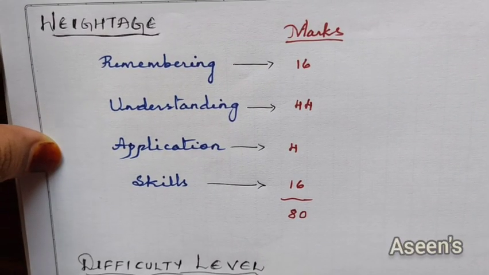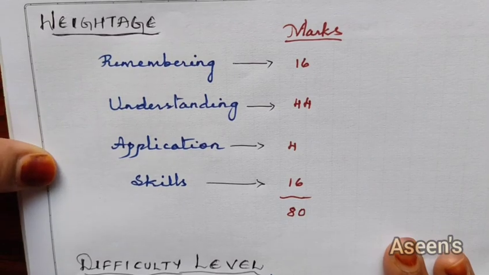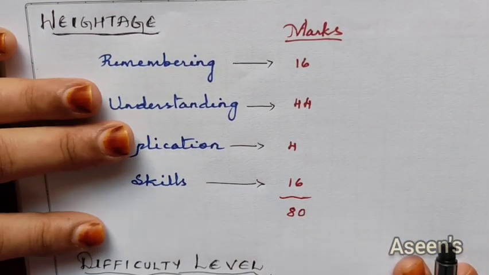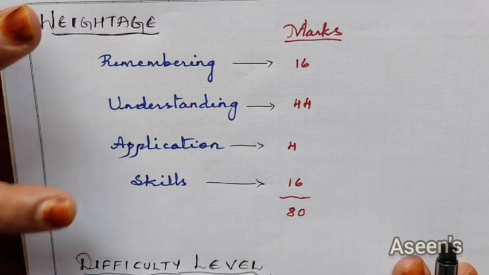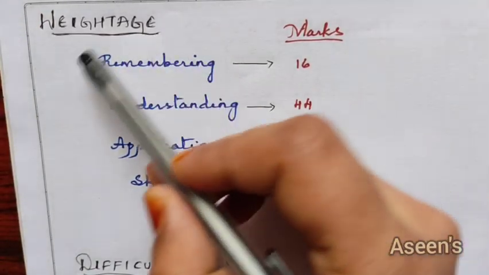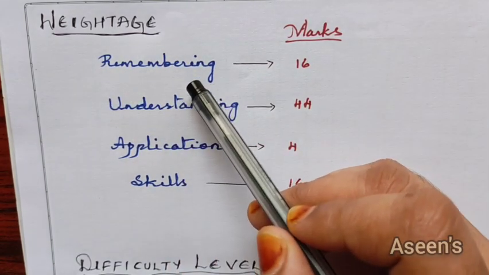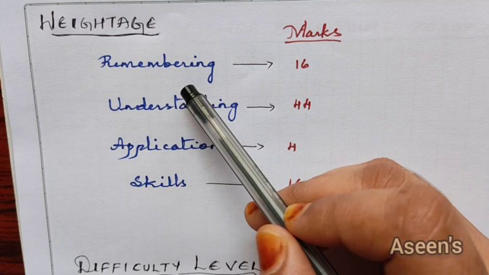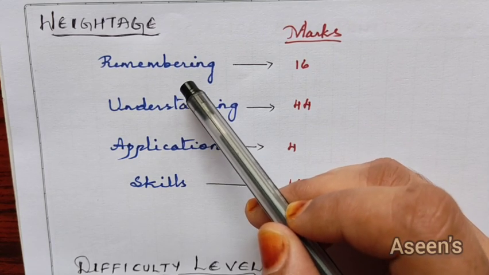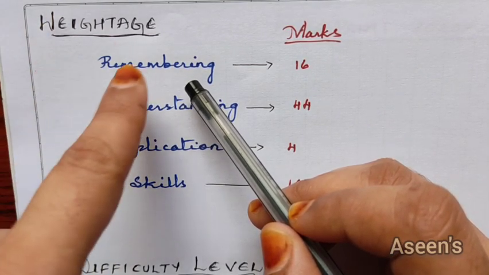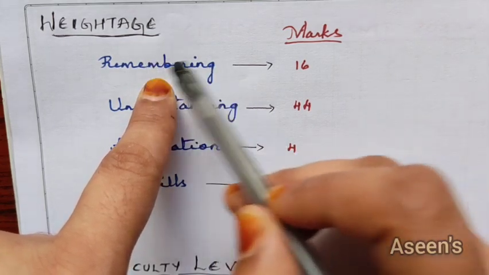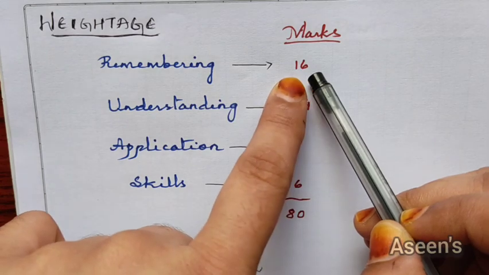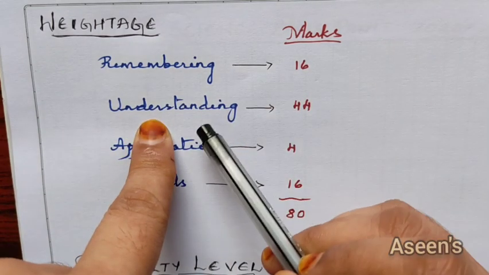Next, we are going to see the revised weightage for this year. Every time we divide it under 4 objectives: remembering, understanding, application, and skills. Under remembering, we get questions like define, laws, and so on, where you are quoting from your memory, or where your memory plays an important role. Those questions come under remembering, and it's going to account for a total of 16 marks out of your 80 marks.